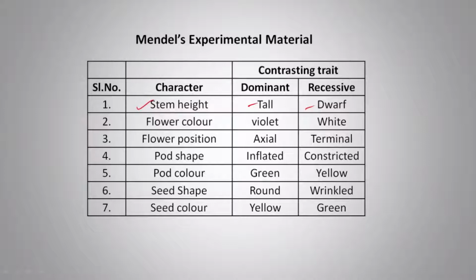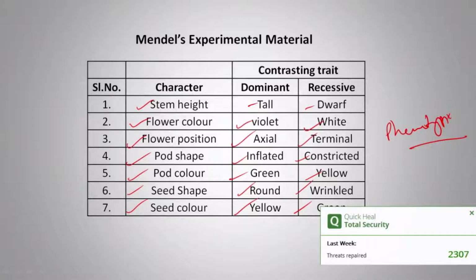Those characters which don't show themselves phenotypically in F1 are called recessive. Then he took flower color, violet and white; flower position, axial and terminal; pod shape, inflated and constricted; pod color, green and yellow; seed shape, round and wrinkled; seed color, yellow and green. These were the 7 different characters which he took.